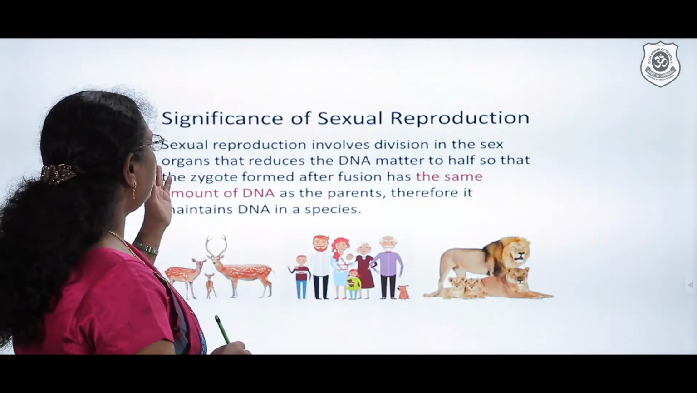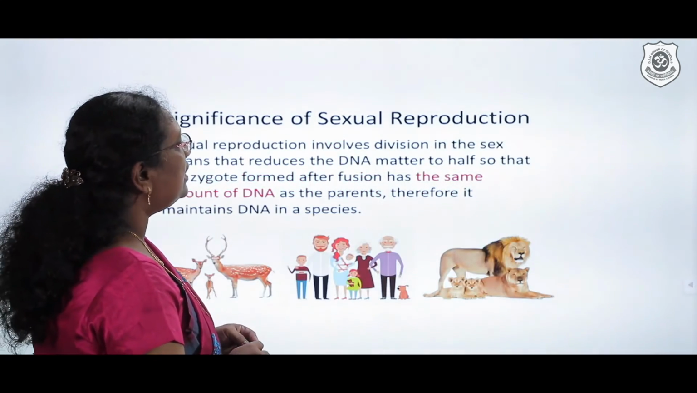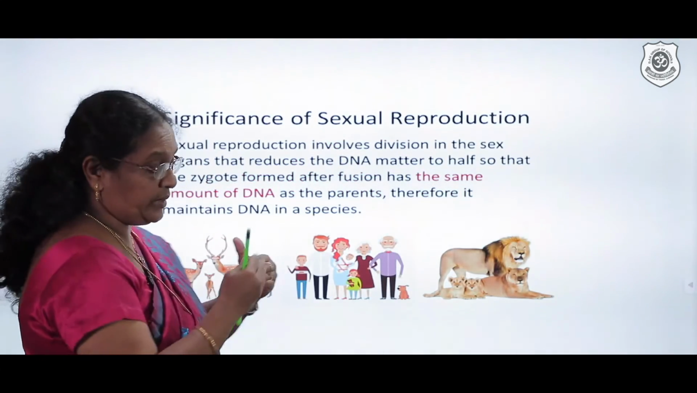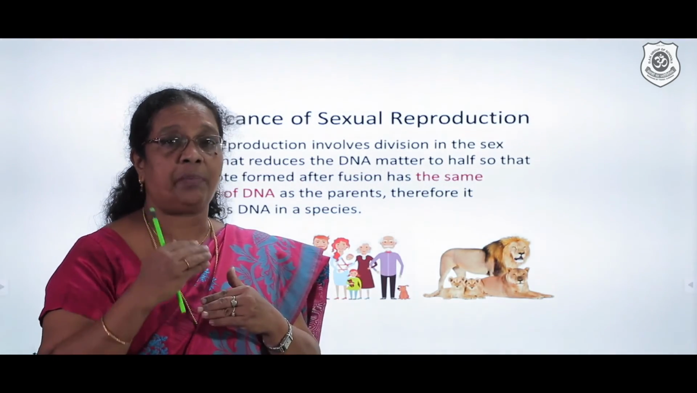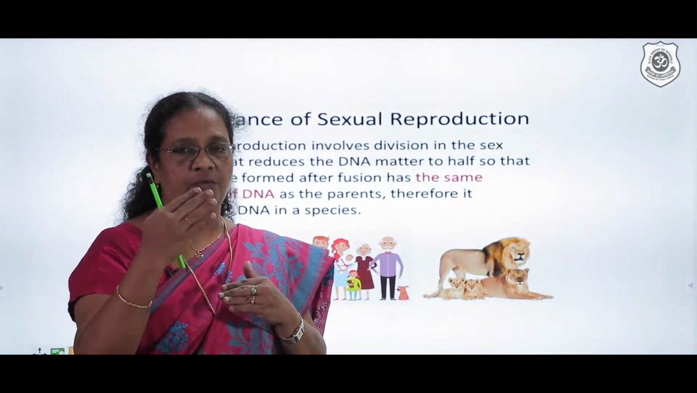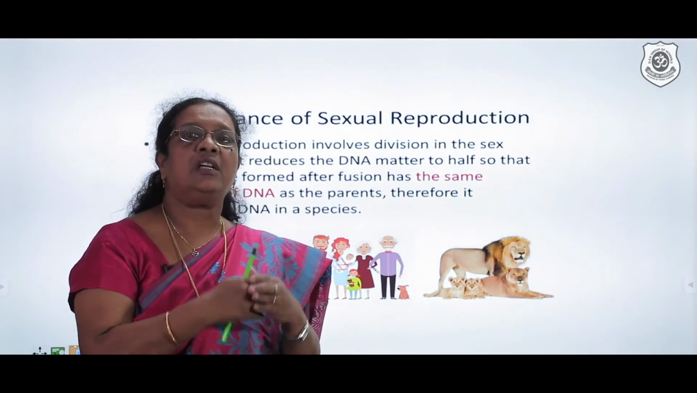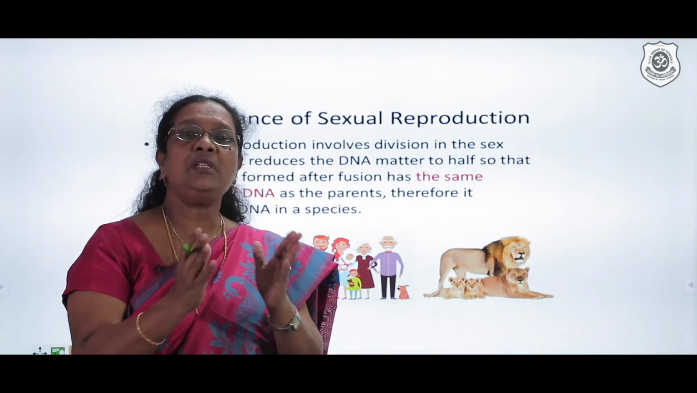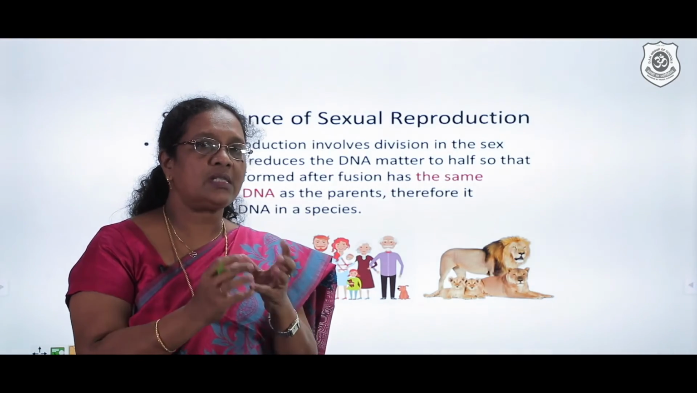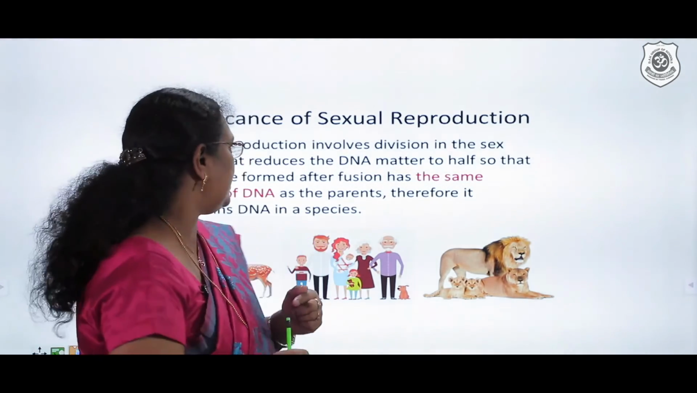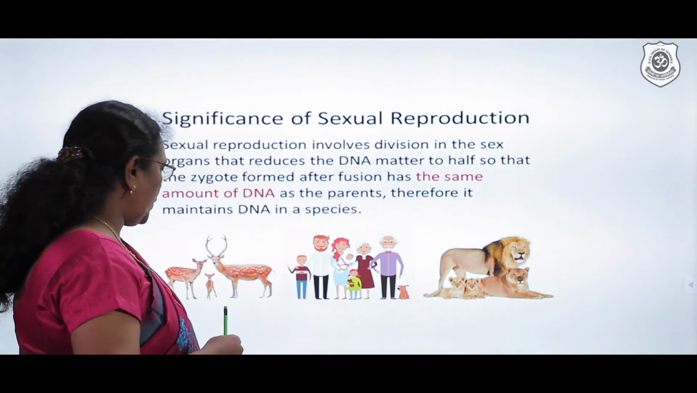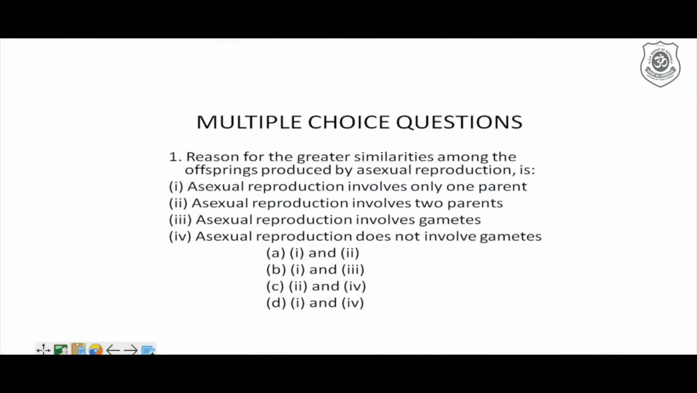The last bit: sexual reproduction involves division in the sex organ, which plays a major role. The DNA number has to be balanced, so in the sex organs the number of DNA is divided. So when two different gametes fuse together, the zygote maintains the same number of chromosomes as that of the parent. This is what we see, and we will quickly go ahead with a multiple choice question, recollecting what we have just studied so far.